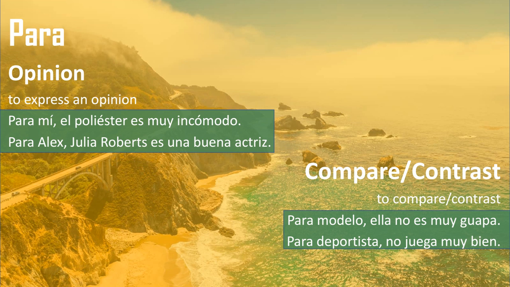For example, para mí, el poliéster es muy incómodo. So for me or to me, polyester is very uncomfortable. Para Alex, Julia Roberts es una buena actriz. So for Alex, Julia Roberts is a good actress, or to Alex, she's a good actress. You also have to use para whenever you're comparing or contrasting. So an example would be like, para modelo, ella no es muy guapa. So for a model, she isn't that good looking. Para deportista, no juega muy bien. So for an athlete, they don't play very well.